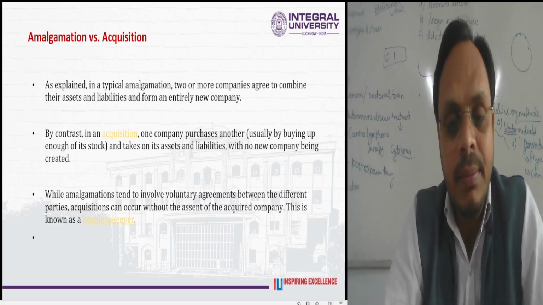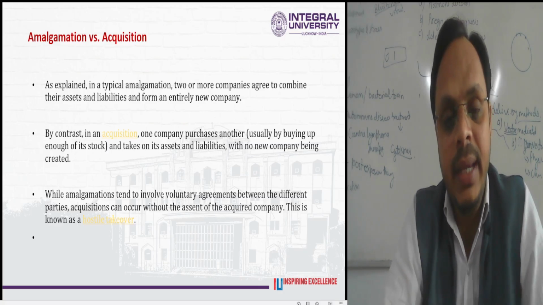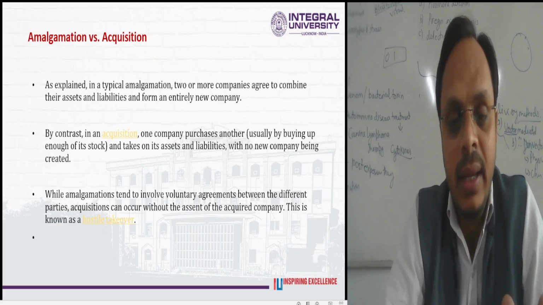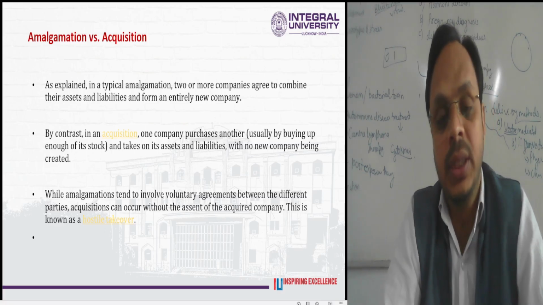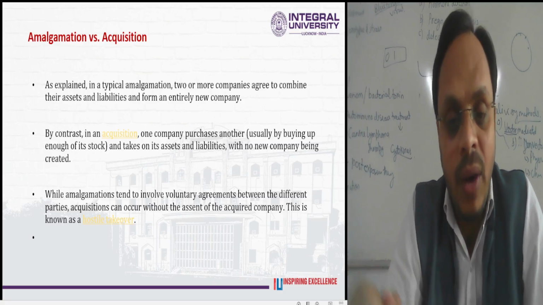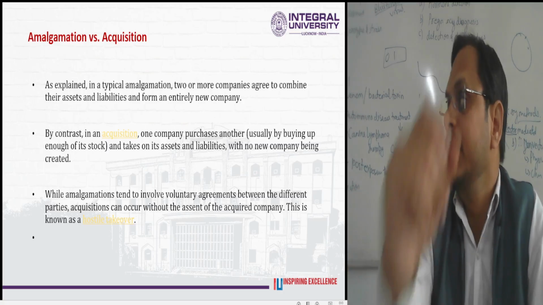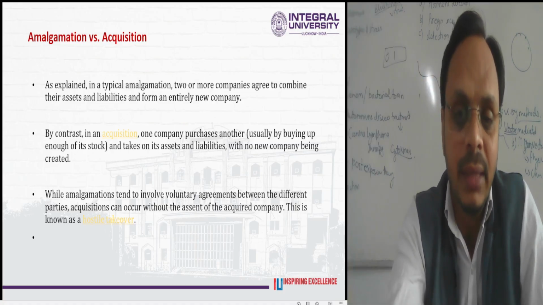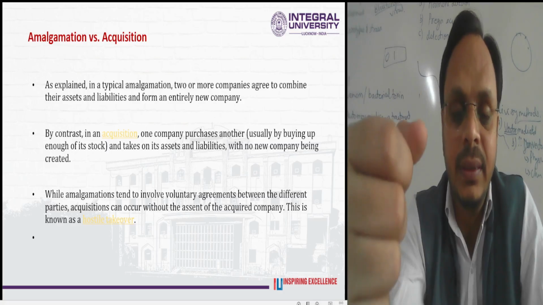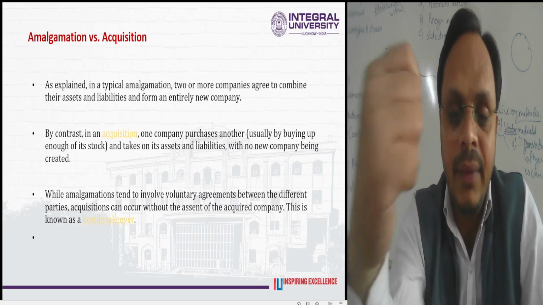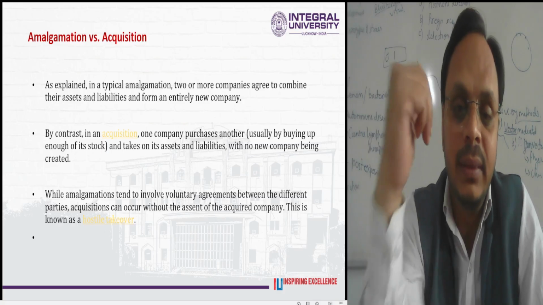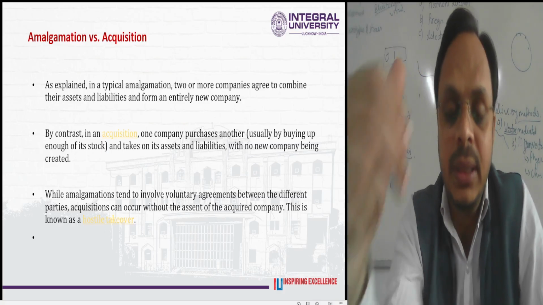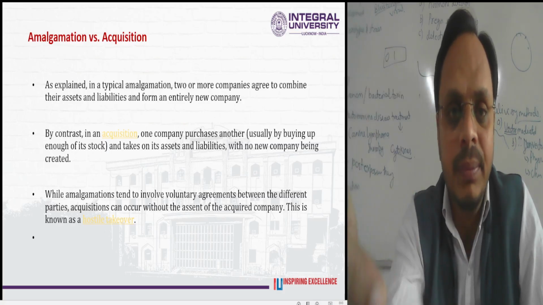The remaining company X will continue to exist while Y company will lose its existence, because X company has purchased the stock of Y company. So it is an acquisition.